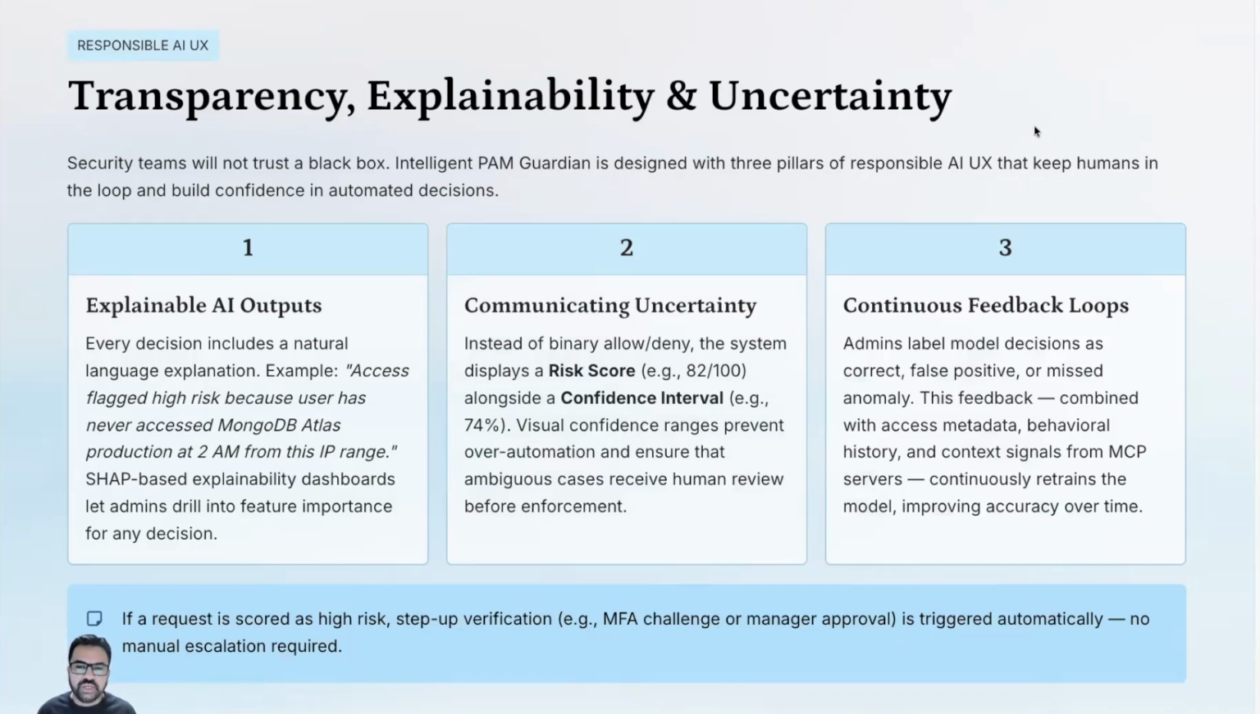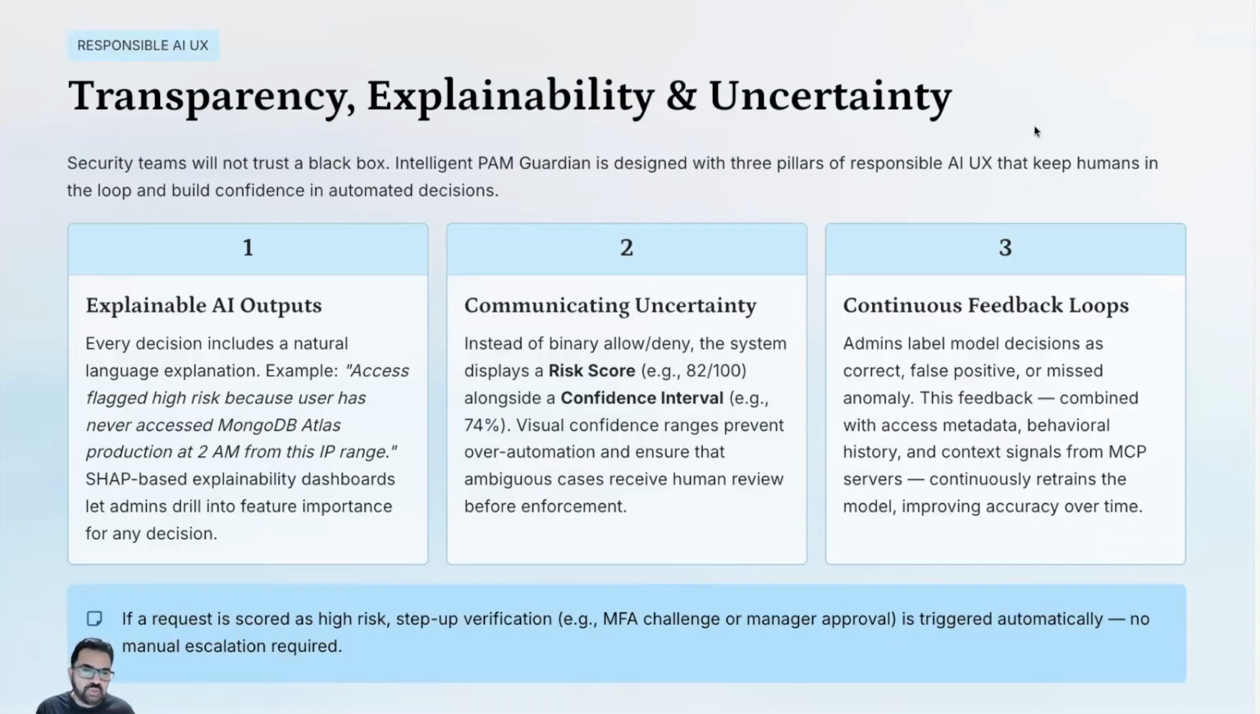The second is communicating uncertainty. Instead of a binary allow or deny, the system actually displays a risk score alongside a confidence interval. So the visual confidence range prevents over-automation and makes sure that ambiguous cases receive human review before enforcement.